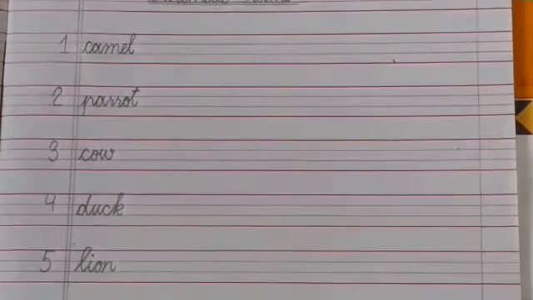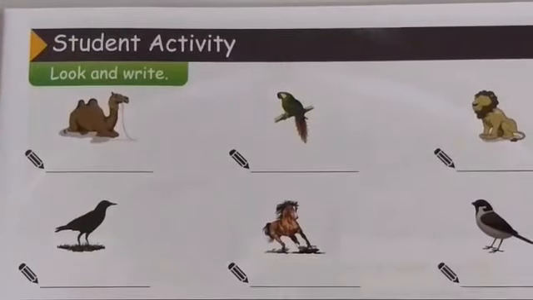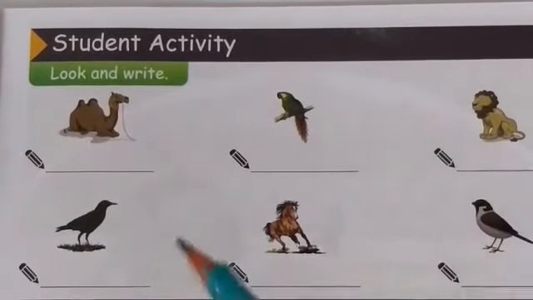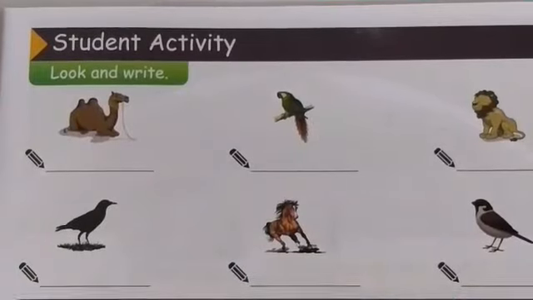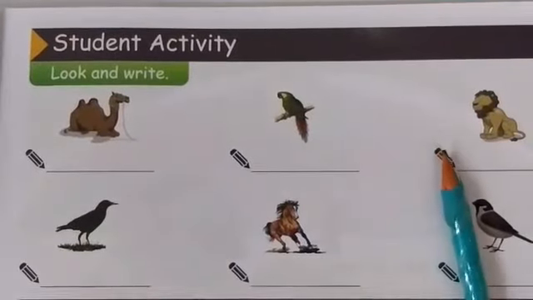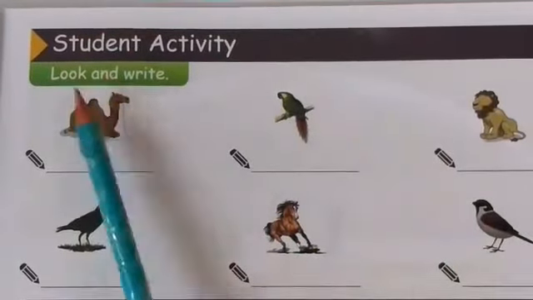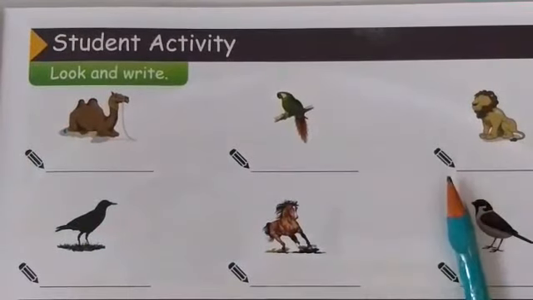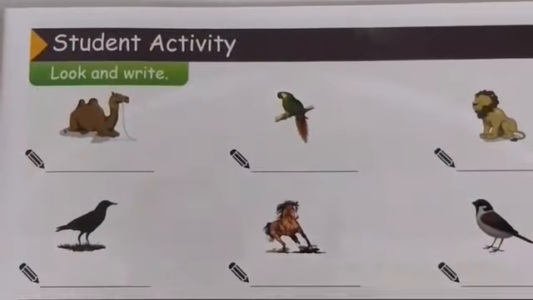Now let's move to the last activity of this unit. Yes, this is the student activity. It's your activity, and what you have to do, as I've told you, first of all you have to learn the word bank. If you have learned them by heart, it will be really easy for you to attempt this activity, because you have to look and write. You will look at the picture and write the names, and it will be very easy if you have learned them before. So you have to do it, and I'll check it in class.